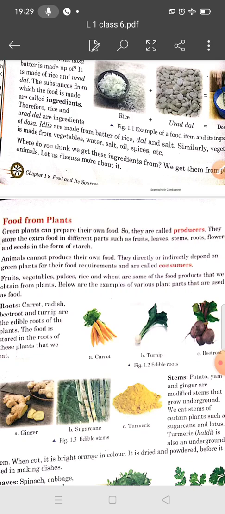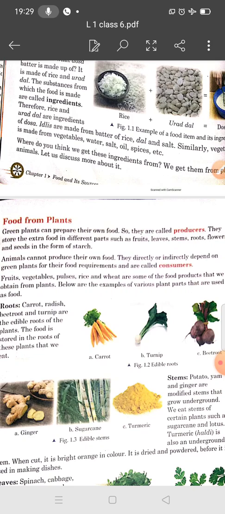First we will discuss the food from plants. You know, plants are the producers. Why are they producers? Because green plants can prepare their own food. We have learnt that plants make their own food by a process called photosynthesis.